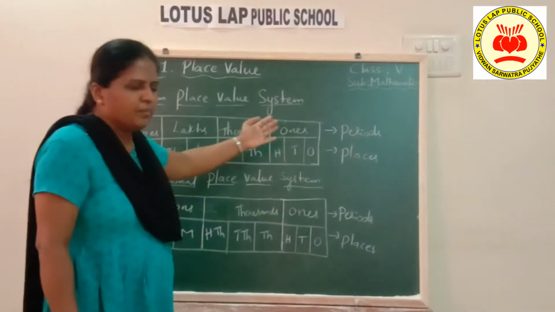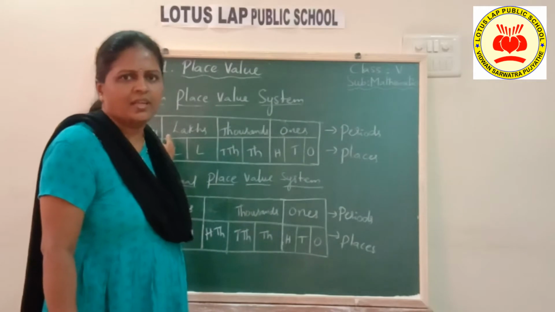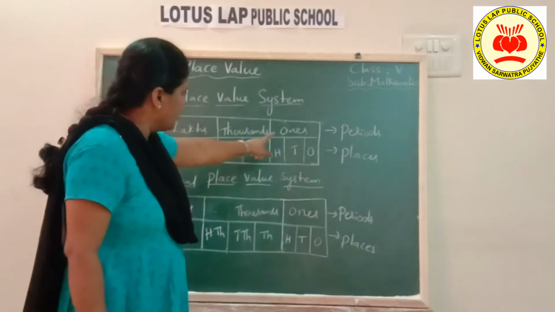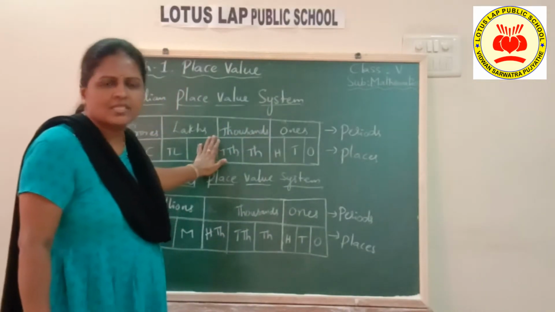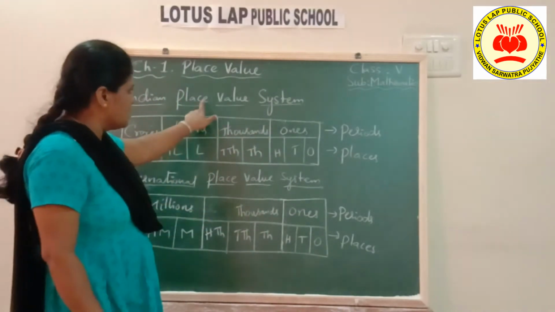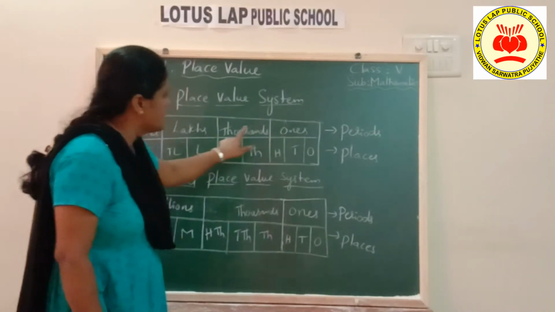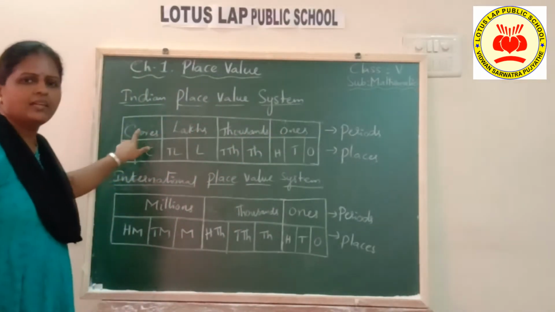See here, how many periods are there, how many places are there, new places we have learned, new periods also we have learned. So whatever we have learned, I have written the table here. Just look at the table, children. So this is the Indian place value system. It has 4 periods: ones, thousands, lakhs and crores.